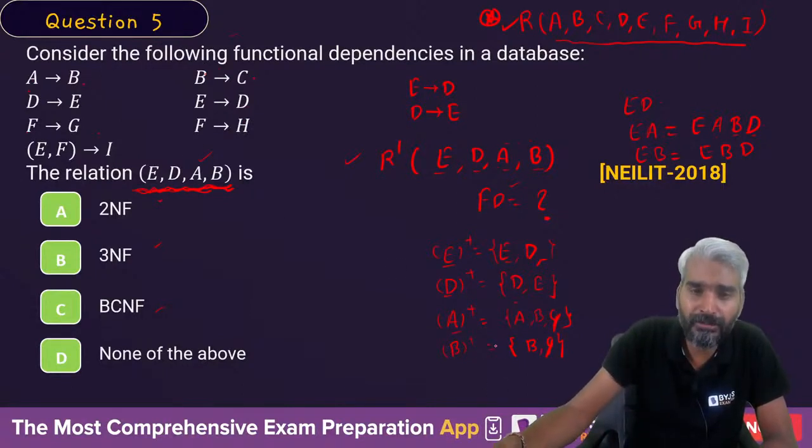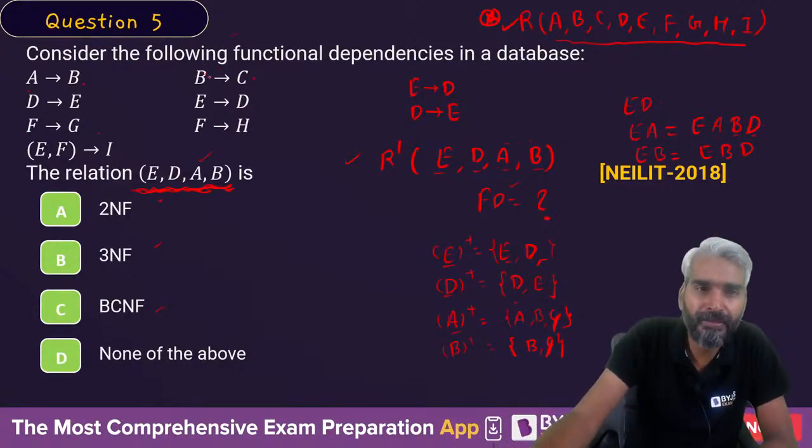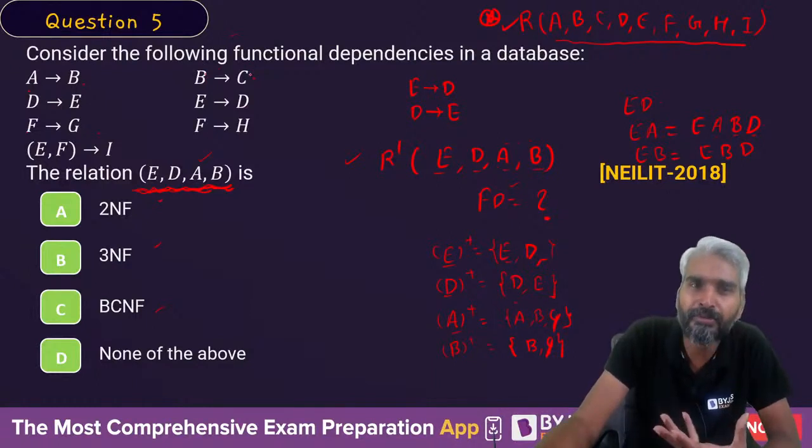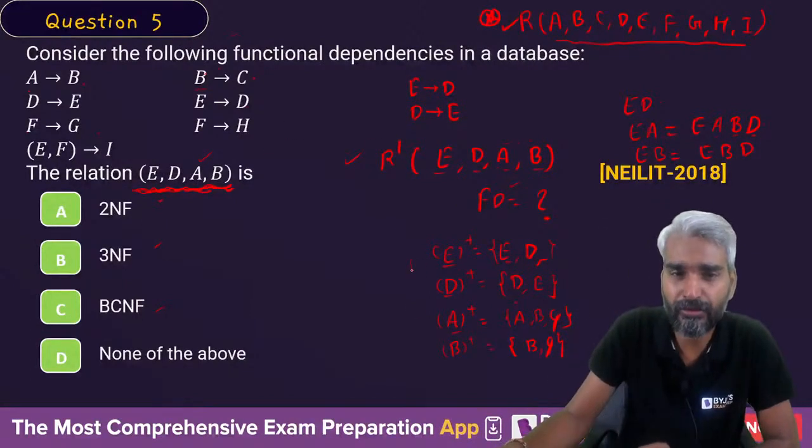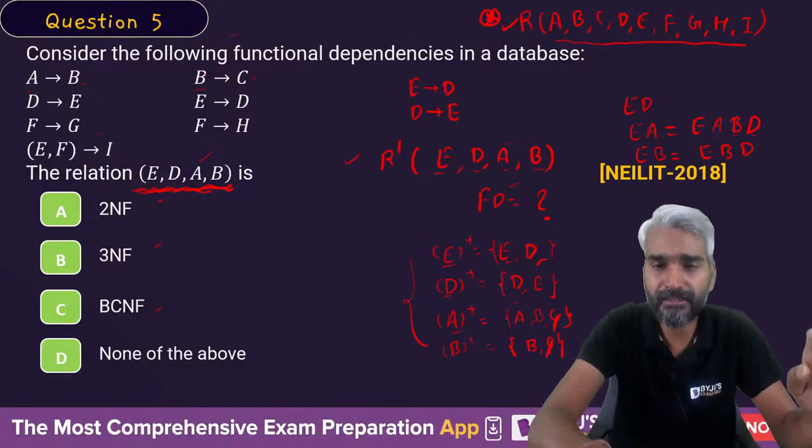Now, B closure will eventually determine B, because B can give you the information of C, but C is of no use, and BC cannot determine anything else. So these are the first set of FDs. ED will be of no use.